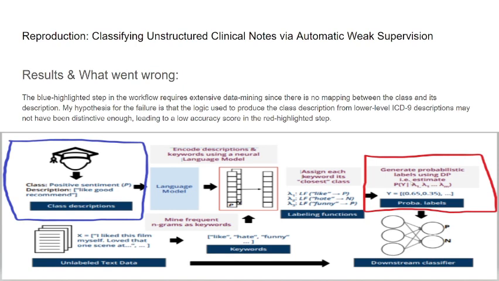In other words, my accuracy score, as a result of applying the labeling functions, was very low. It was about 30%. Essentially, it turned this whole problem into garbage in and garbage out. I think that's the reason why my experiment failed.